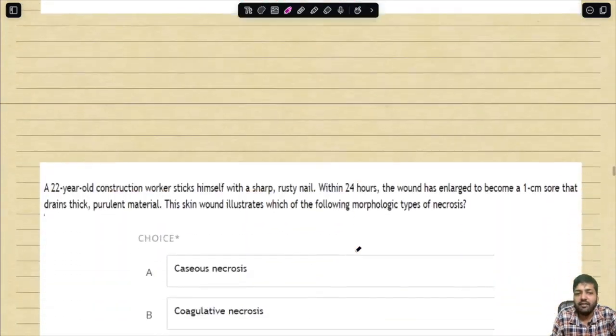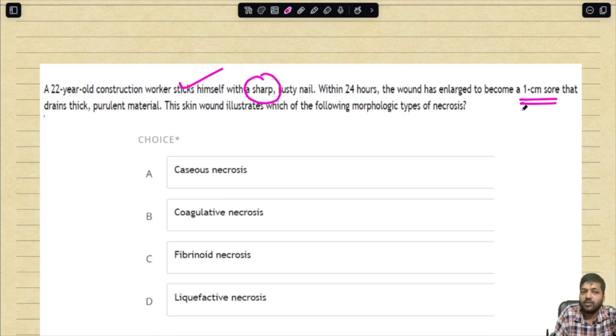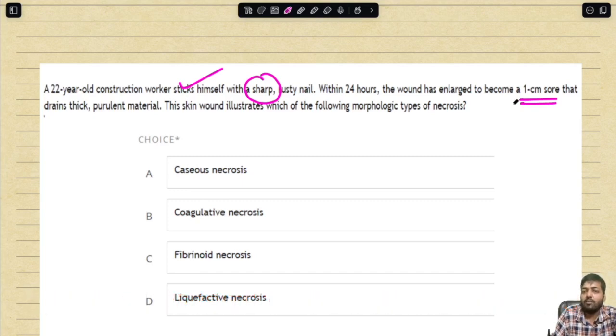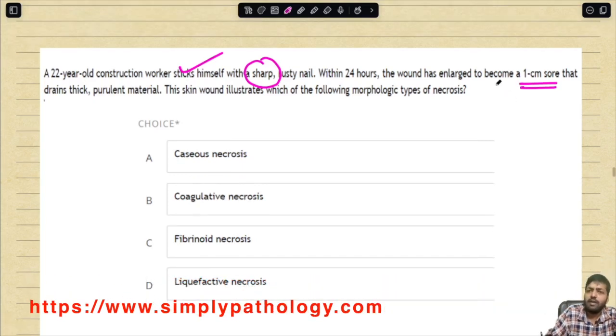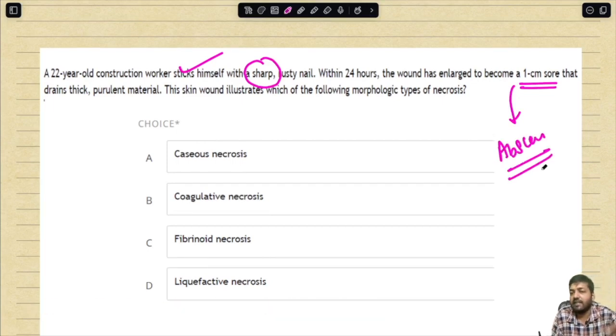Question number 17, a 22-year-old construction worker sticks himself with a sharp rusty nail. Within 24 hours, the wound has enlarged to become a 1 centimeter sore that drains thick purulent material. This skin would illustrate which of the following morphological types of necrosis? So what are we dealing with over here? We are dealing with an abscess, a localized collection of pus, and that is in the form of liquefactive necrosis.